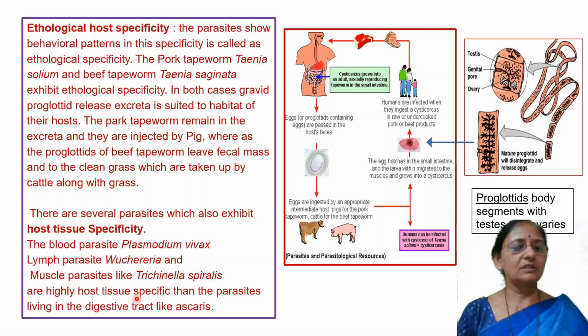These are highly host tissue specific, unlike the parasite living in the digestive tract like Ascaris. Ascaris is not found in one particular tissue.